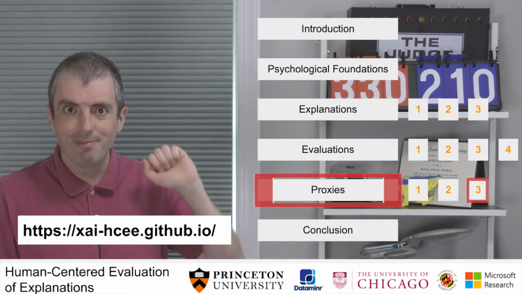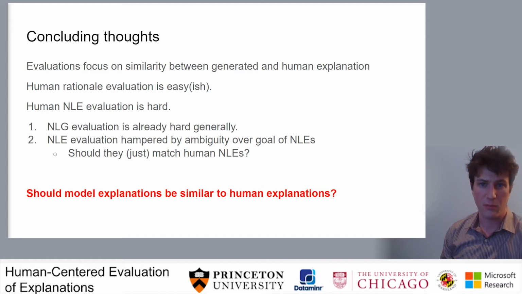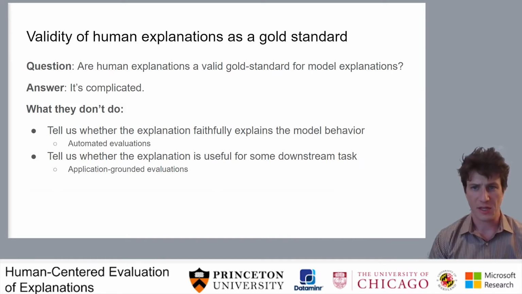I'll spend the rest of my section of the tutorial talking about this question. Should model explanations be similar to human explanations? Or is that a fundamentally flawed objective, making the whole idea of proxy evaluations kind of useless in this context? And as you might expect, the answer is a little bit complicated.